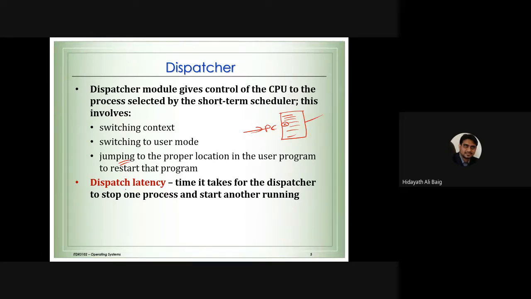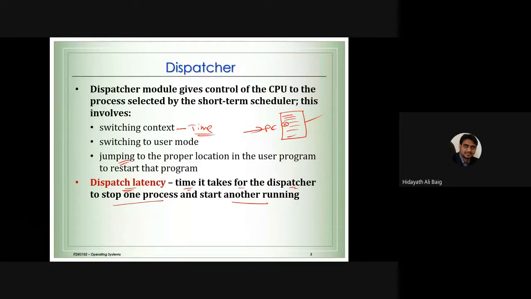Okay, what is dispatch latency? The time it takes for the dispatcher to stop one process and start another process is called dispatch latency. Okay, and we also call it context switching time.